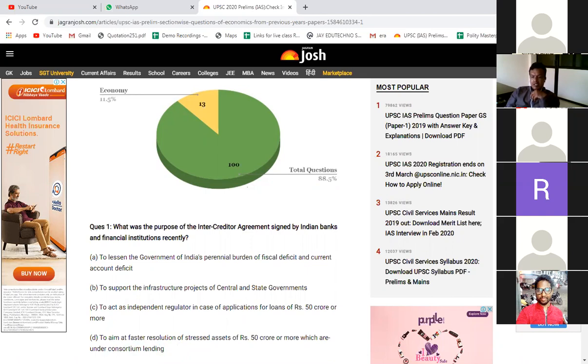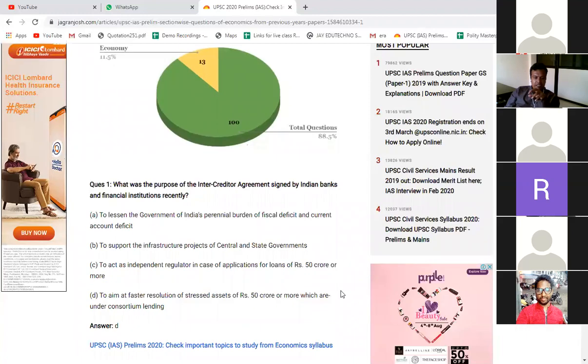Got it? Consortium lending means a loan which has been given by many financial institutions together. So D looks the more plausible option as per this question. Am I correct? Now remember, in the UPSC exam, you need to find the answer with the help of whatever you know about that particular topic, the basics. Clear? Fine. So here, the answer is D. All of you got it? How to get the answer to this question?